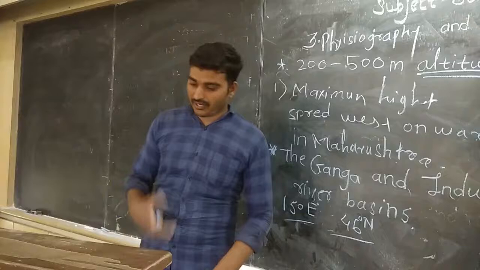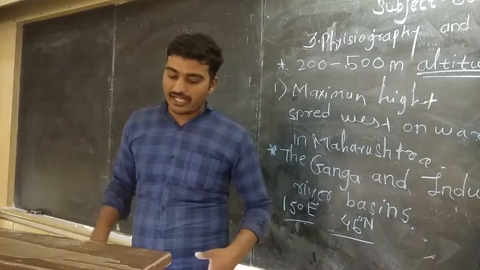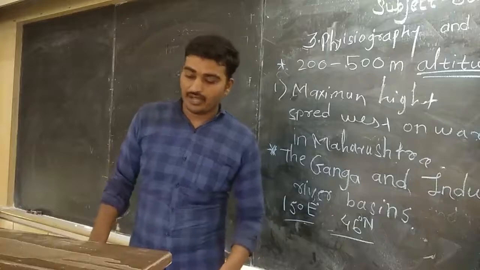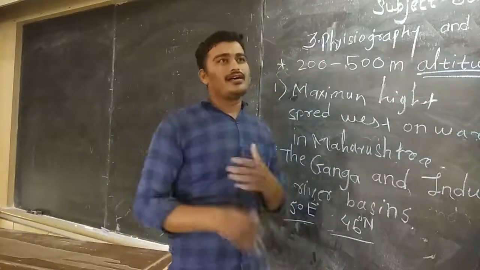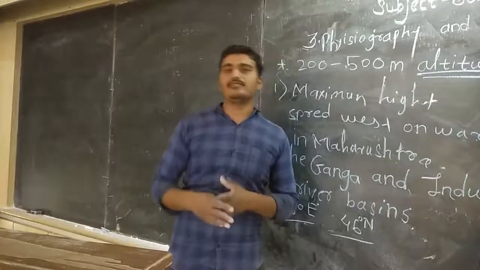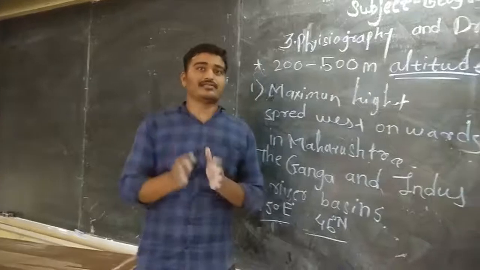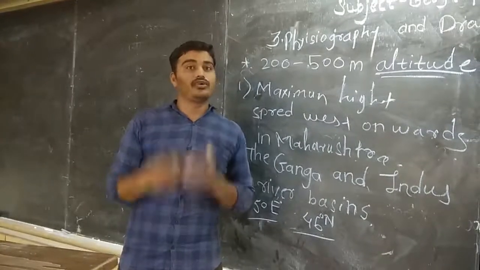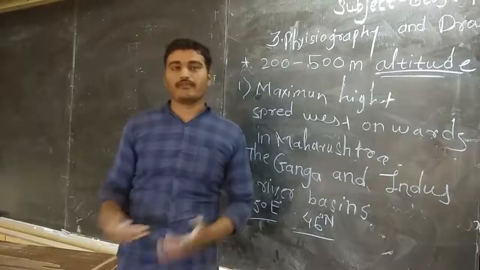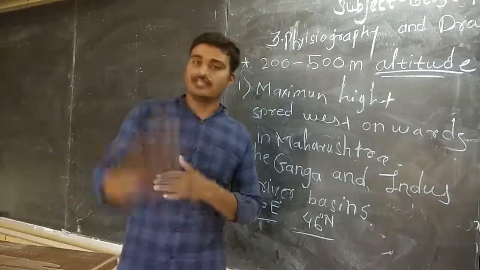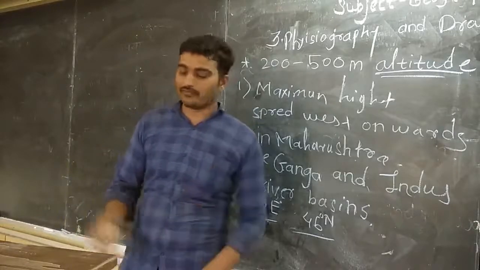Next question: besides the Amazon river basin, where else do you find regions with an altitude of less than 200 meters? We have to tell, leaving the Amazon river basin, the other areas of Brazil which have altitude less than 200. We have to find out the areas with altitude less than 200. You can find the area names from the map.